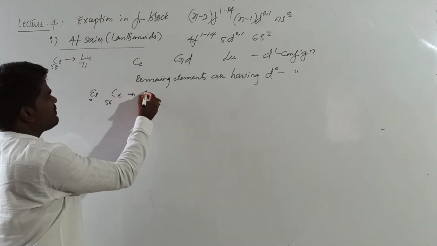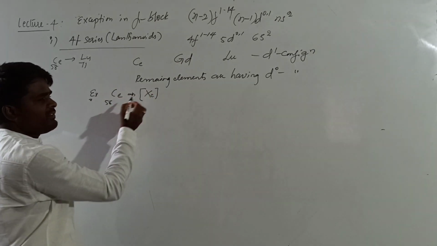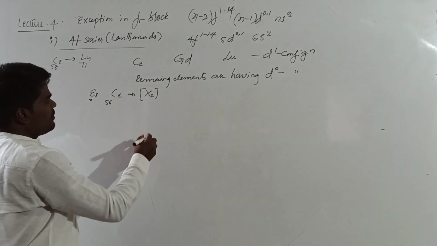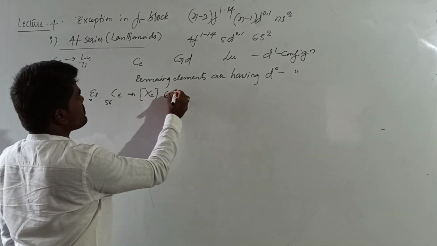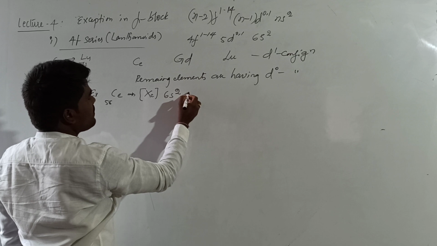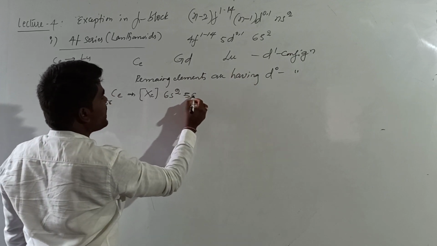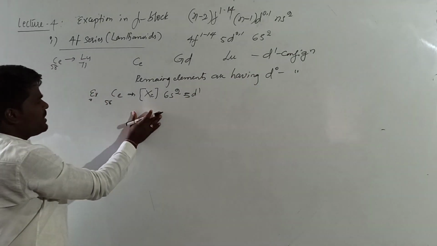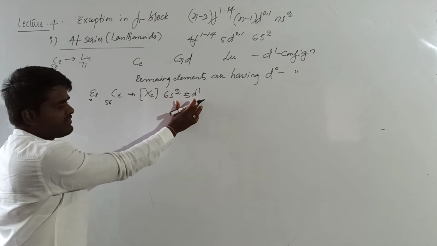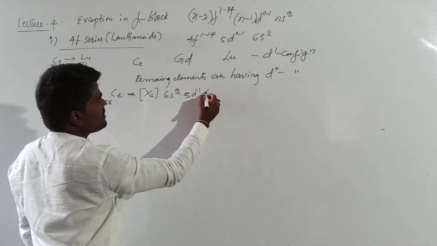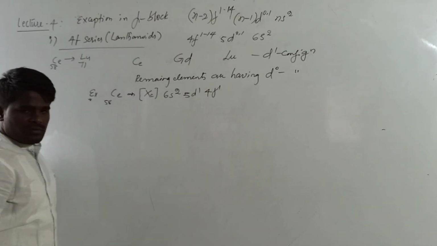For example, if you see cerium, its atomic number is 58. We write the electronic configuration, it will be xenon 54. After xenon, what do you get? You get 6s2, and what it has to be? It will be d1. That means 5d1, and how many electrons remain? 54 plus 3, 57. One electron remains. That one electron goes to the 4f.